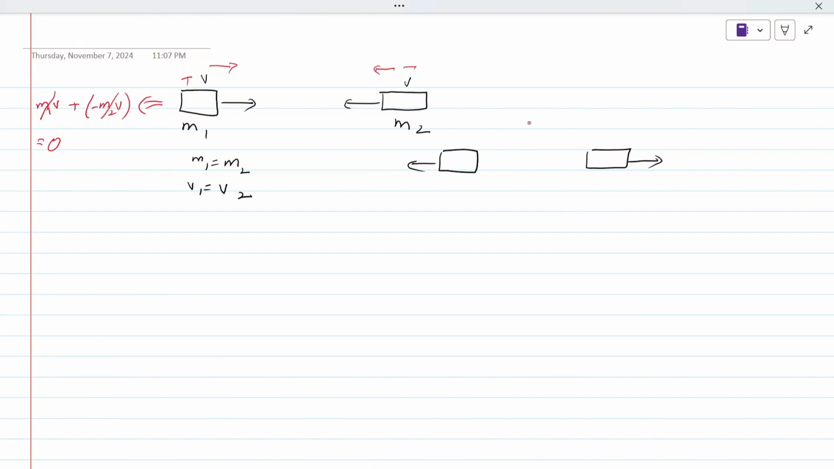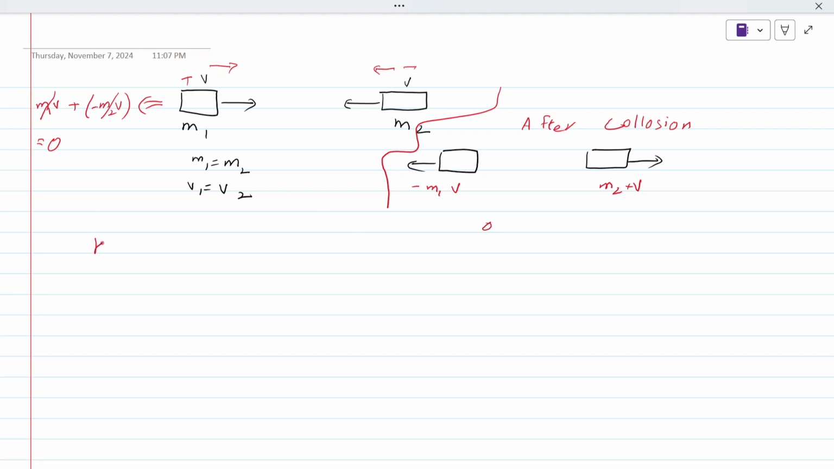Now after collision, I am saying that M2 has velocity positive and M1 has velocity negative. So what is the difference? Both are equal. The answer is still 0. So the momentum is conserved. In this case, the momentum is conserved.